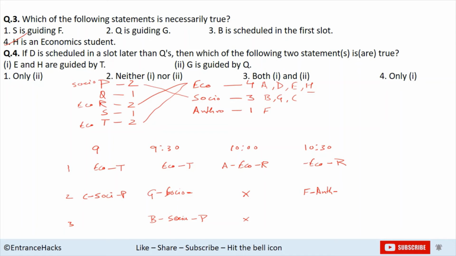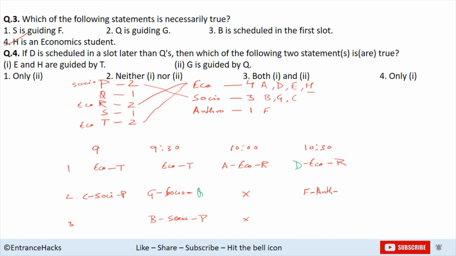Next is, if D is scheduled in a slot later than Q, then which of the following two statements are true? So if D is coming after Q, that means Q cannot be the teacher for F in anthropology. So Q has to be here for sociology, right? So if Q is for sociology and D is coming after him, D has to be an economic student here, right?